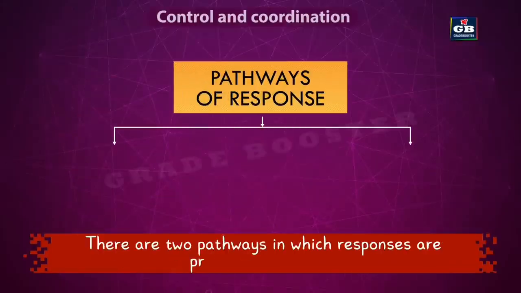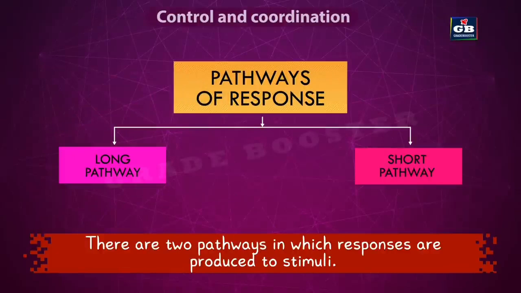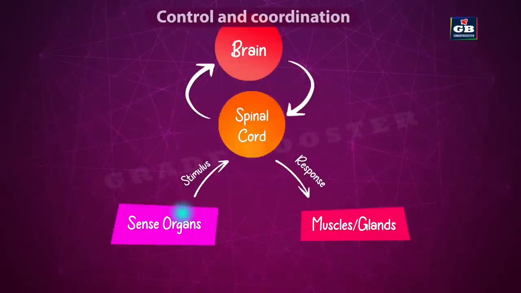There are two pathways in which responses are produced to stimuli in our body. In one pathway, information about the stimulus passes to the spinal cord and then from the spinal cord to the brain. Now the response is generated in the brain. That means the processing of information about the stimulus takes place in the brain. The brain processes the information and produces some response. It gives some orders which are passed down to the spinal cord, and from the spinal cord they finally reach the muscles.